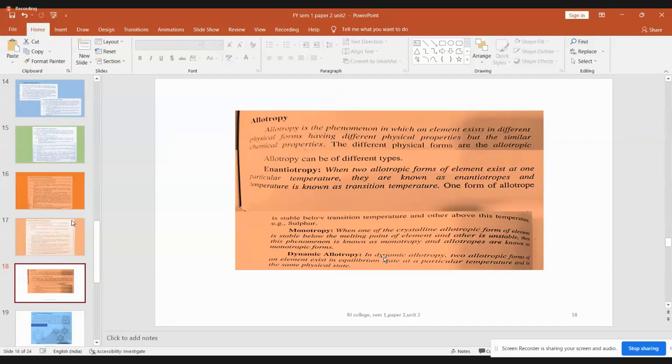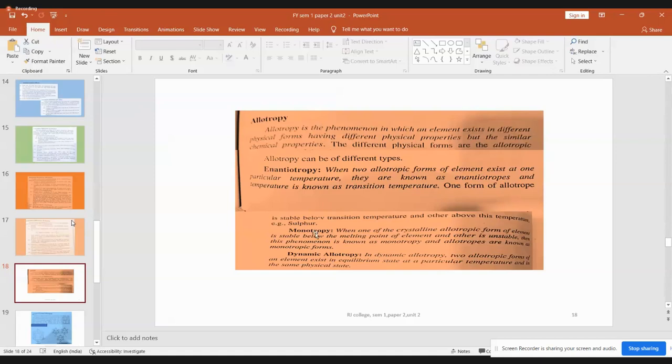So a double-headed arrow mark. Remember that equilibrium sign in physical chemistry: one form gets converted to the other form, and from the other form that is formed, again back to the original form, and from original to the other form. So this happens in equilibrium. So that is dynamic allotropy.